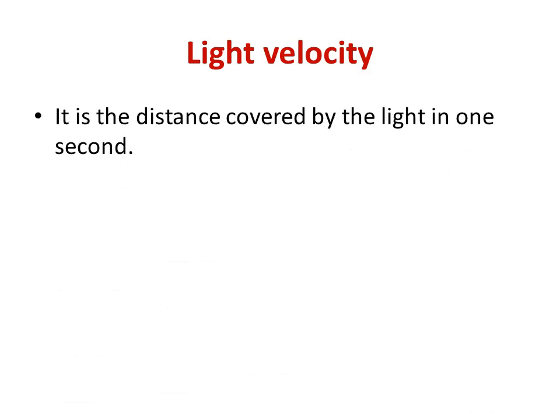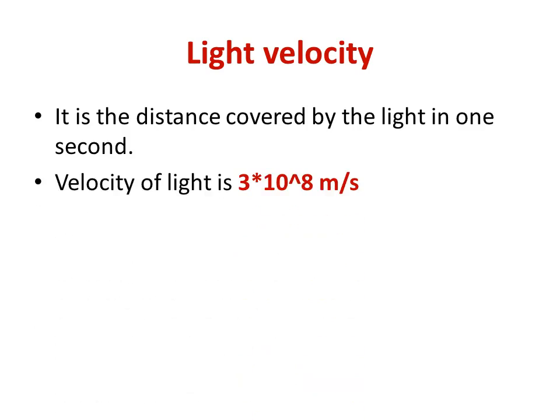So, what's meant by light velocity? It's the distance covered by the light in 1 second. Velocity of light equals 3 times 10 to the power 8 meters per second.